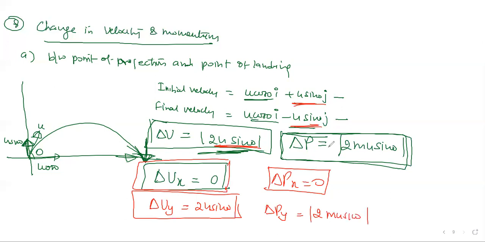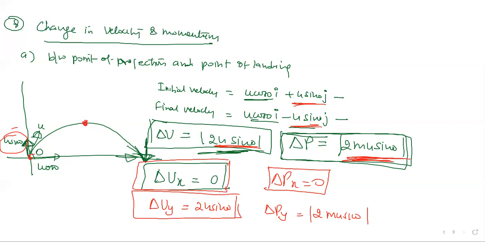Magnitude. Look here, we are not writing the minus sign, we are writing magnitude only, okay? So we don't worry, because you can take any direction as positive. Suppose initially you take positive, then final is negative. If you take this negative, then that is positive. So it doesn't make any difference. Magnitude is the only important thing. Now the same question they can ask between the point of projection and the highest point. These two points also they can ask, okay?